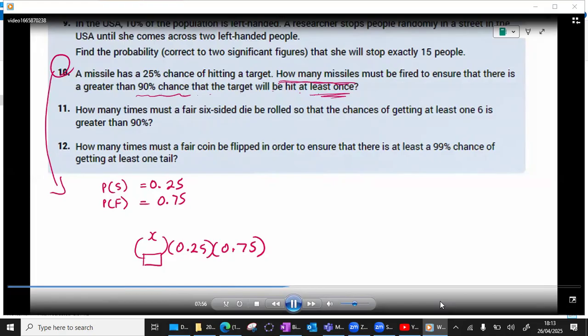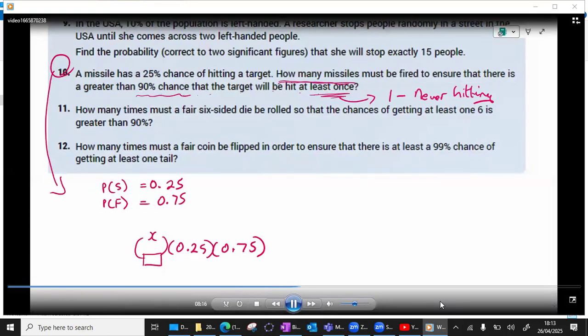So the best thing we can do, at least once, would be 1 minus never hitting. That makes sense. If I do a never, that it will never hit the target, then at least once suggests once or more.